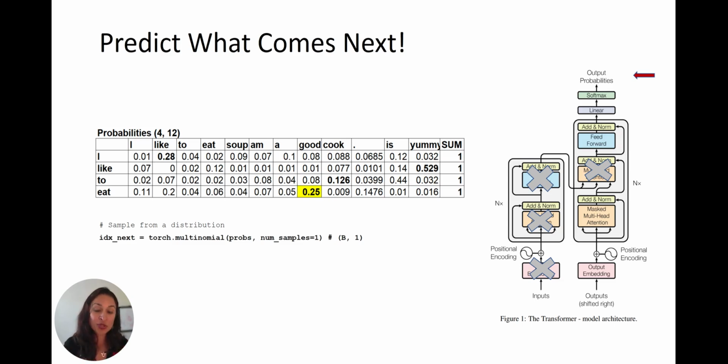There are also other ways of doing this where instead of just picking the highest probability word, we sample from a distribution. So there's a little bit more variability in what gets picked, and all kinds of fancy ways to do this. But in this case, we're going to just look at the highest probability word, and that word is good. So we went through this entire exercise just to get to the word good.